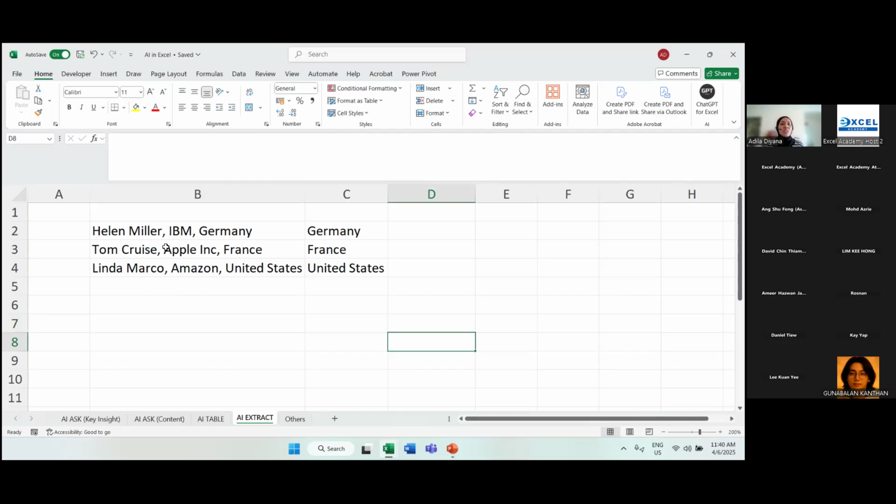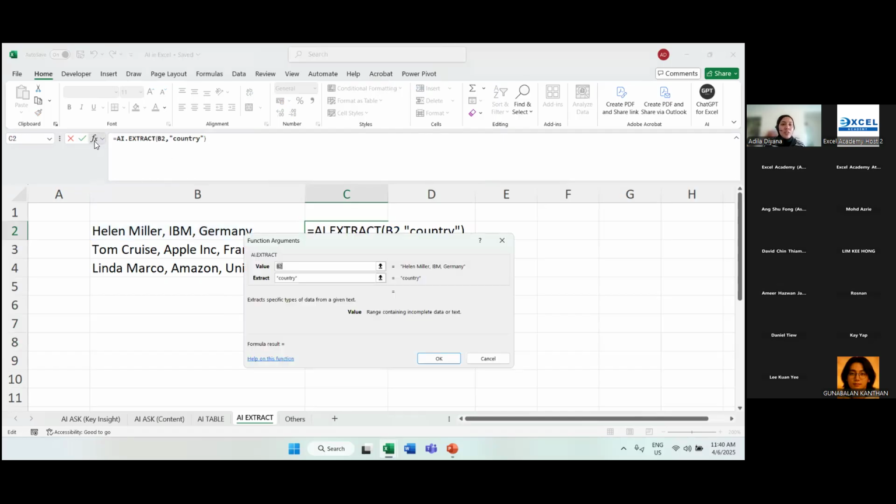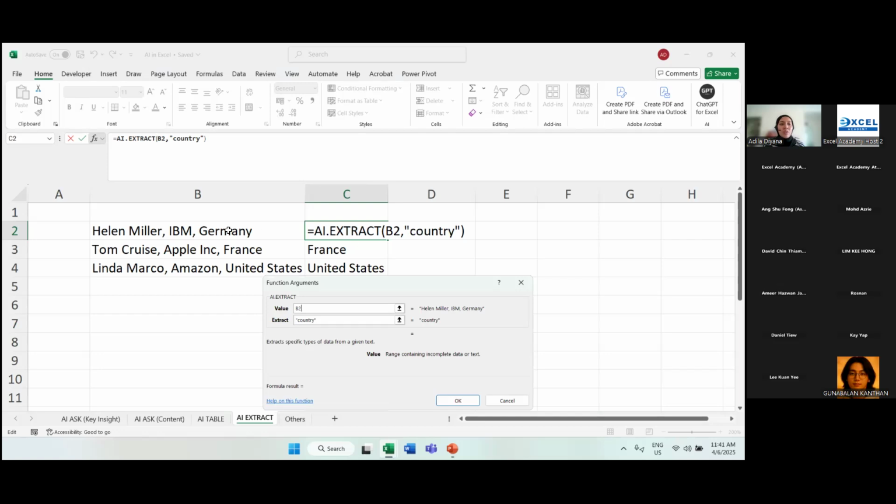But for someone who doesn't even know of the existence of text to column, you would like to ask for help from ChatGPT, from AI. So here you can actually use AI extract. What I do here is very simple. I just use the formula equal to AI.extract. Under the value, I've put in B2, because my data is inside cell B2. And then extract, what do you want? Is it the country? Is it the company? Is it the name? So I put value B2, extract country,